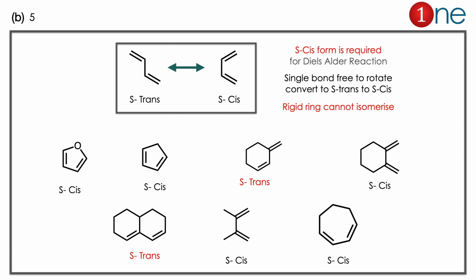So let us analyze all structures. The furan is s-cis and cyclopentadiene is also s-cis, and the cyclohexene is s-trans, so it will not undergo. The next structure is cyclohexene with an exocyclic double bond, also cis, and the decalin also has an s-cis form. The cycloheptadiene is also s-cis form and the 7-member ring is also s-cis form. Only the s-trans form doesn't undergo reaction, so it will not undergo. So totally 5 structures can undergo Diels-Alder reaction. That's why our answer is clearly B there.